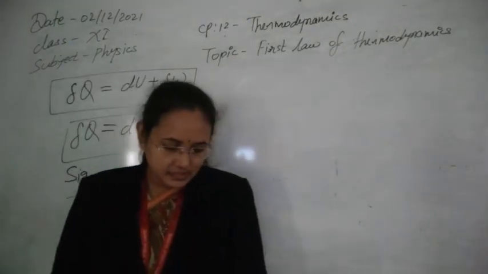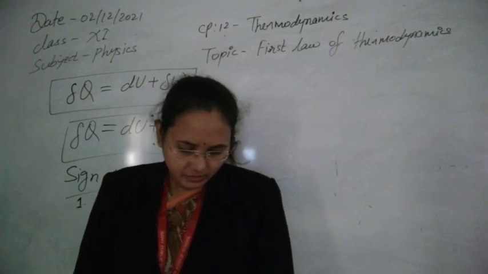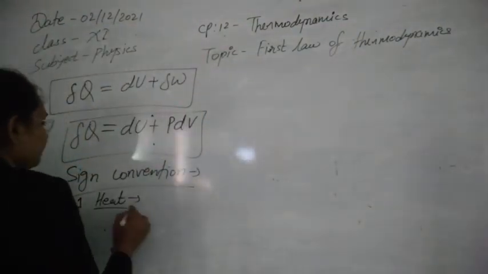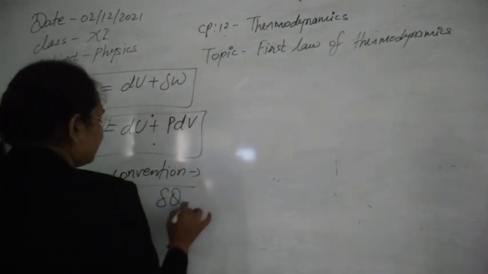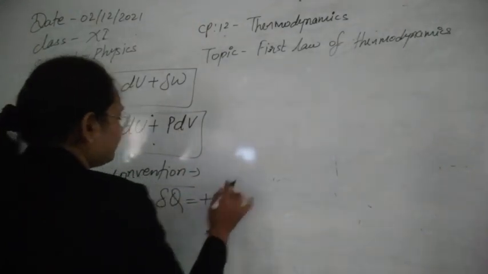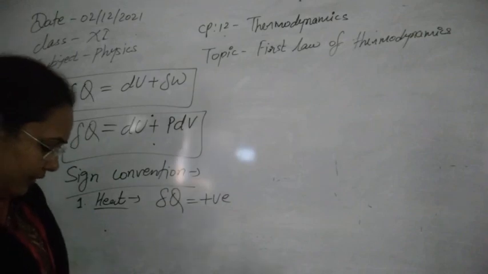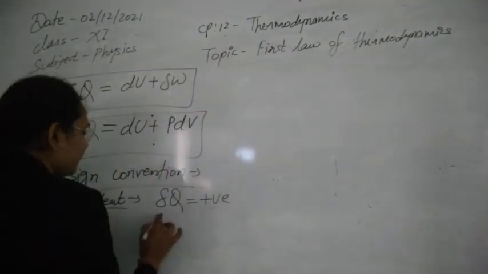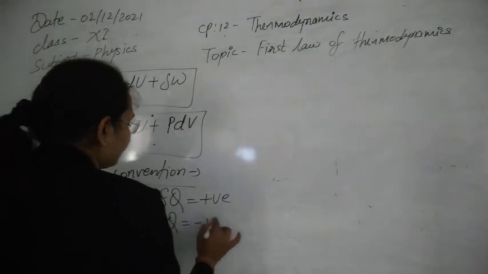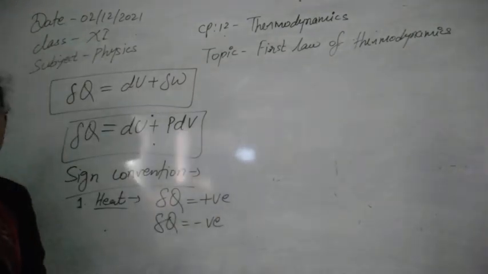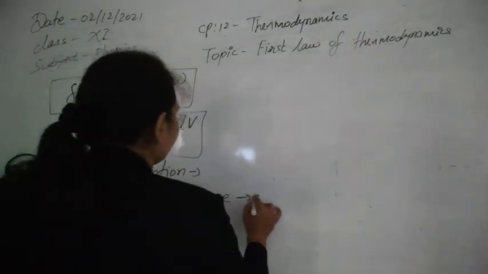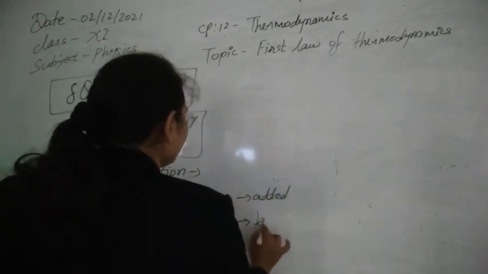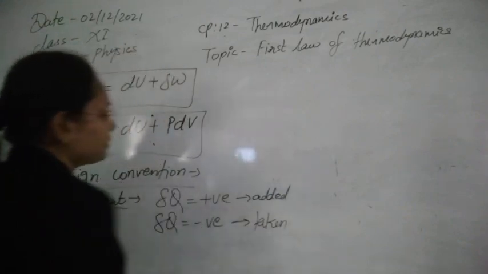When heat is supplied to a system, delta Q is taken as positive. So whenever we supply heat to the system, this delta Q will be positive. And when heat is withdrawn from the system, this delta Q will be negative. So this is our first sign convention: positive for heat added to the system, and negative for heat taken from the system.